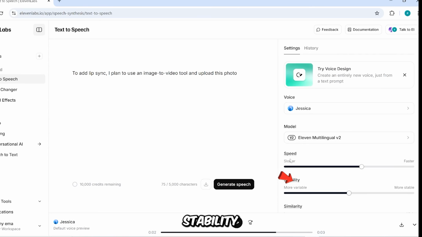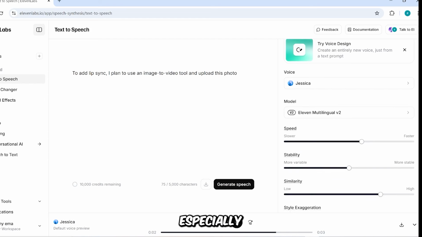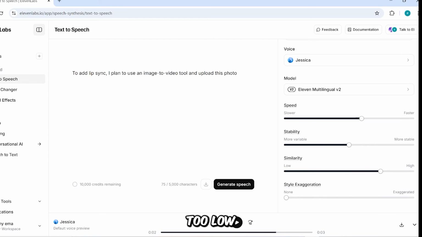You can adjust the stability setting to make the voice sound more consistent, but if you set it too high, the voice may sound flat, especially with long texts. If it's too low, below 30%, the voice might sound unstable. So I recommend setting the stability between 32 and 40.